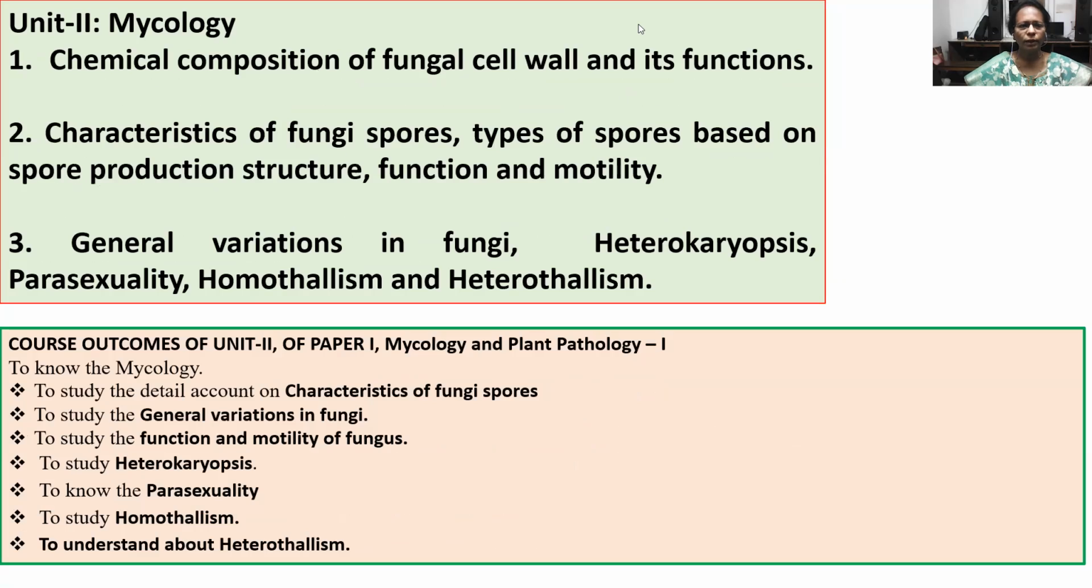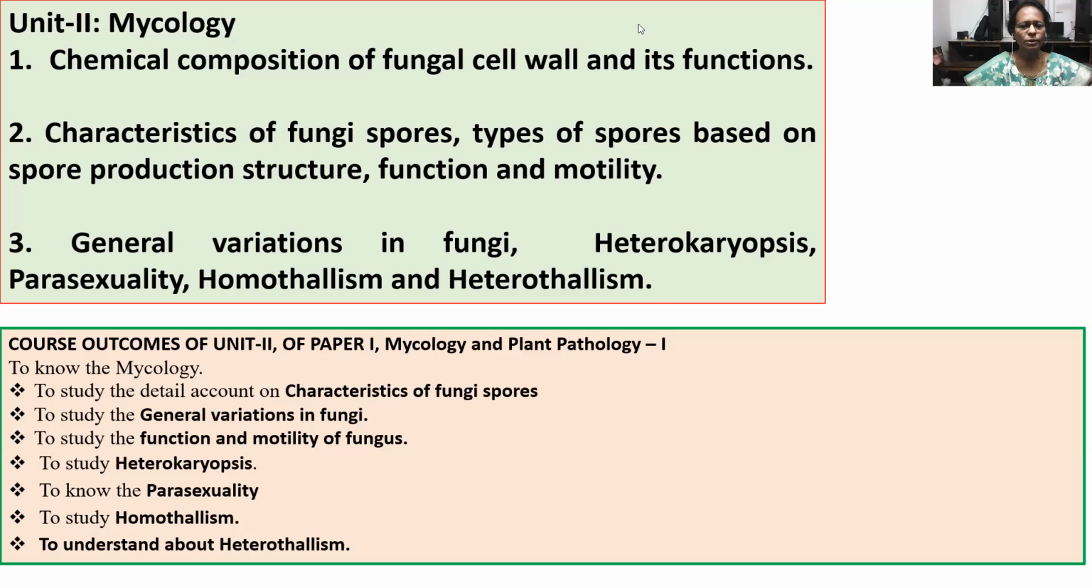Now about unit 2. It also includes mycological topics, in which chemical composition of the fungal cell wall and its function, characteristics of fungal spores, its types based on spore production structure, function, and its motility are included. It also includes general variation in fungi. In this, heterokaryosis, parasexuality, homothallism, and heterothallism are included.